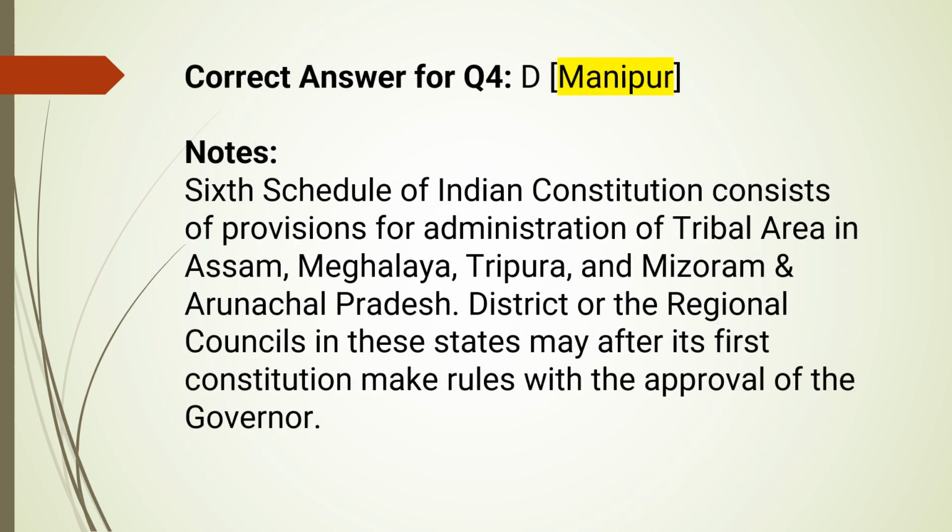Okay, so for question number four, the correct answer is Manipur. The Sixth Schedule of the Indian Constitution consists of provisions for administration of tribal areas in Assam, Meghalaya, Tripura and Mizoram, and Arunachal Pradesh.